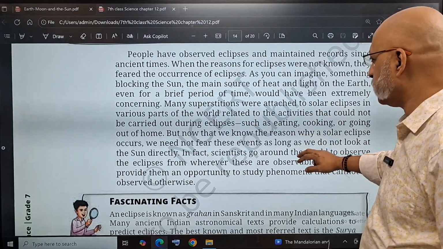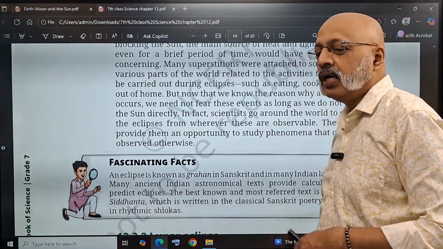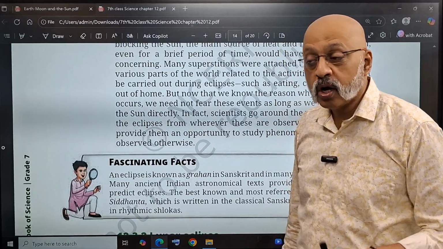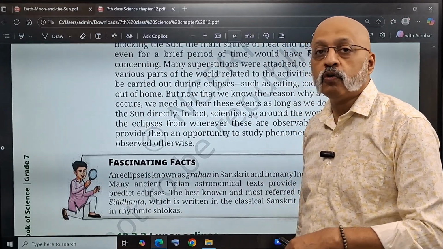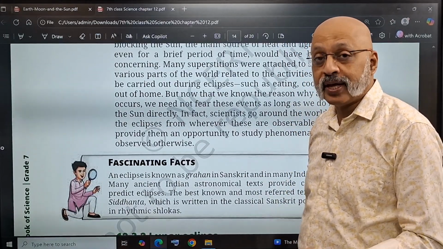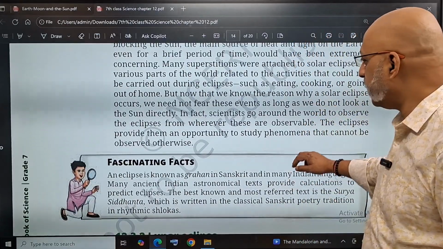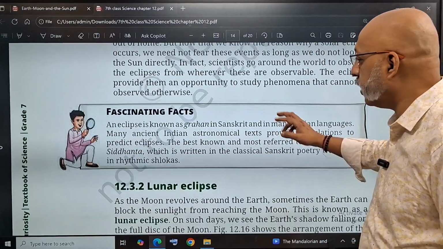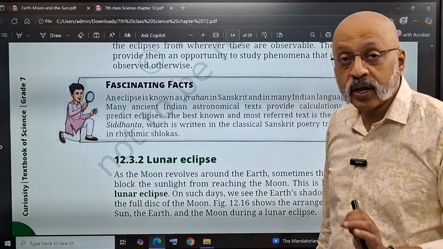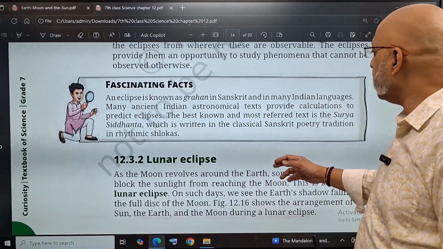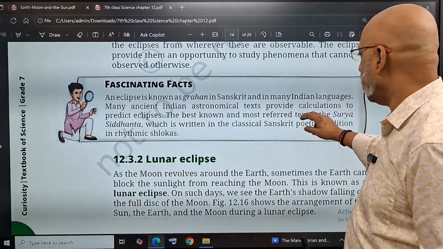These are some of the superstitions that they say you should not eat, you should not cook, you should remove the cooked food, whatever has been cooked before the eclipse, etc. Cook fresh. All those kinds of different beliefs are there in different parts of the country. I don't want to get into it. It's called Grahan, Surya Grahan, Chandra Grahan in Hindi and in Sanskrit and in different languages.